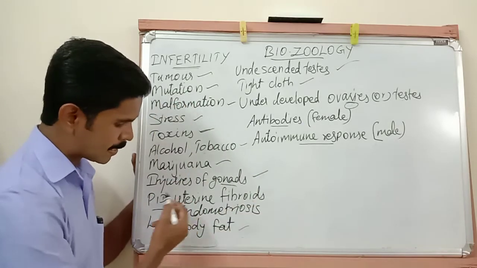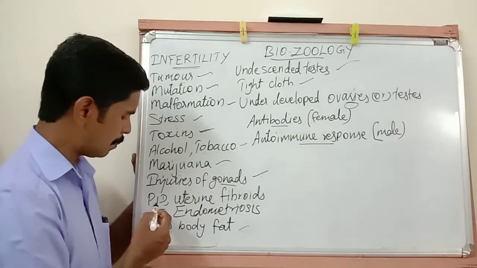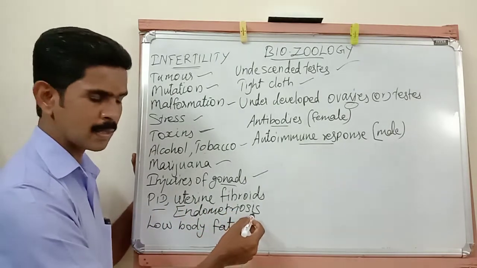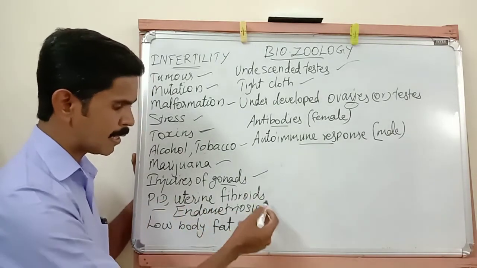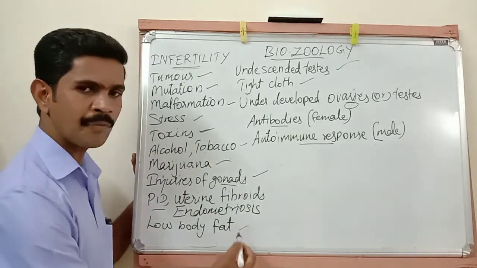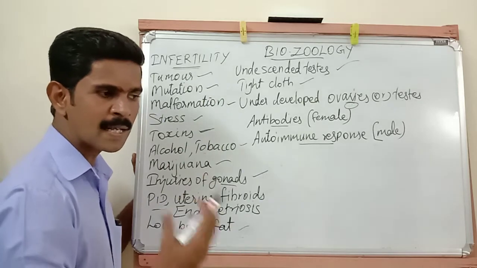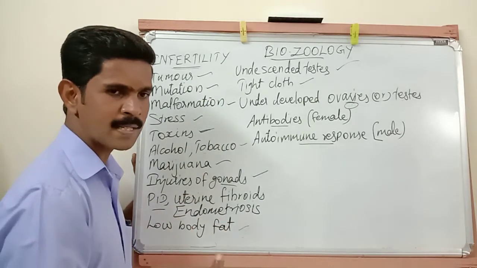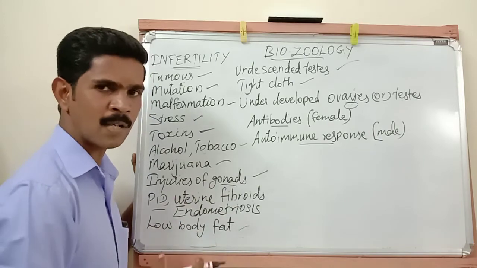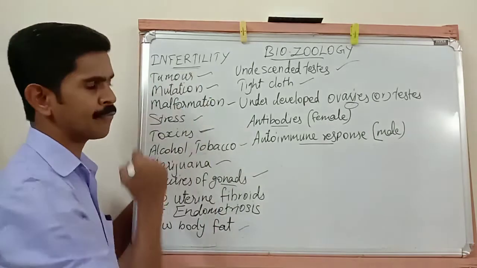Then diseases. These 3 diseases affect the female: pelvic inflammatory disease, uterine fibroids, then endometriosis. If any female is affected with these disorders, it leads to infertility. Then low body fat. Okay. Suppose because of fear, some females are not eating properly, not eating fat-rich food items. So it leads to infertility.